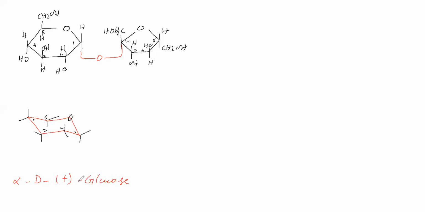Now alpha D plus glucose. In the first carbon, the right side OH group is there. Right side you write down. At second carbon,